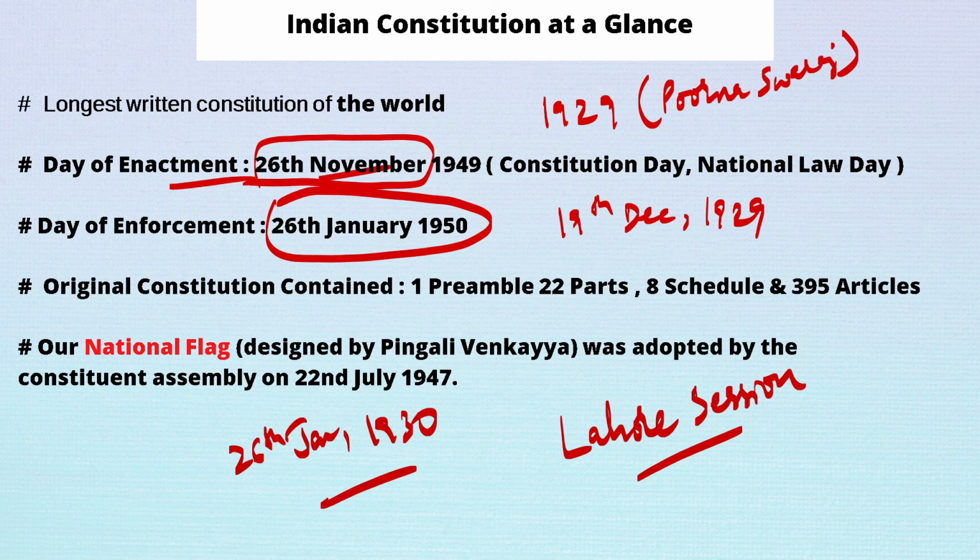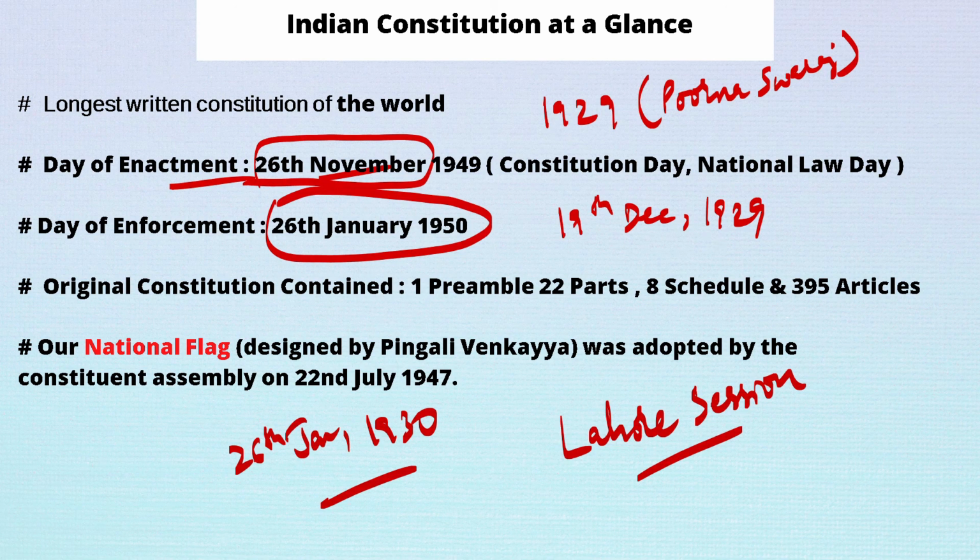The constitution was completed on 26th November 1949, so 26th November became our Constitution Day and 26th January became the Republic Day from 1950. It was all due to the Purna Swaraj resolution.